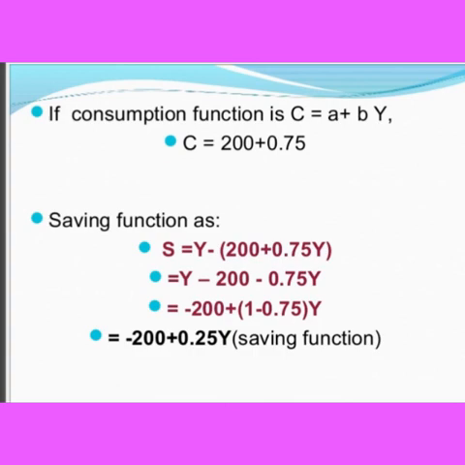So this is regarding the consumption function and the saving function. The income is spent either for consumption or for savings. So if we substitute those values for Y, we can derive the saving functions also. So children, I hope it's clear to you.